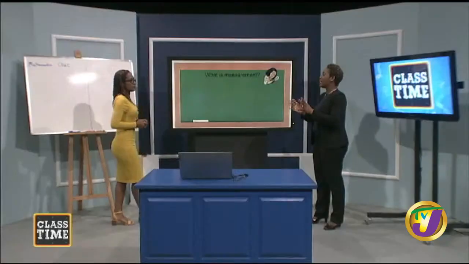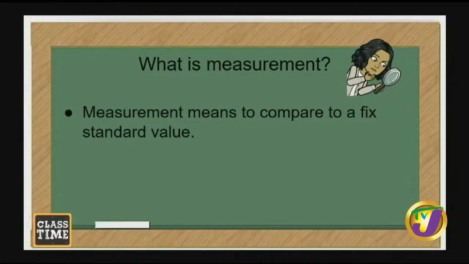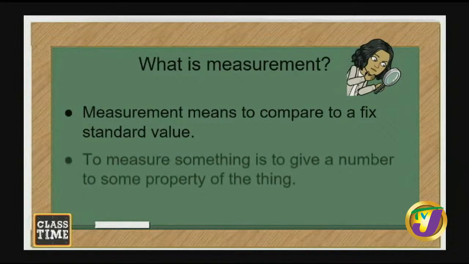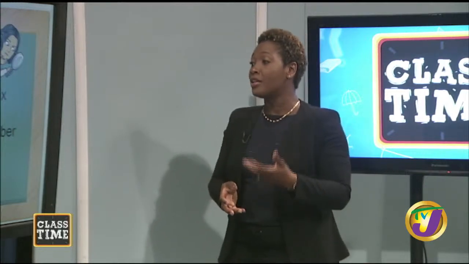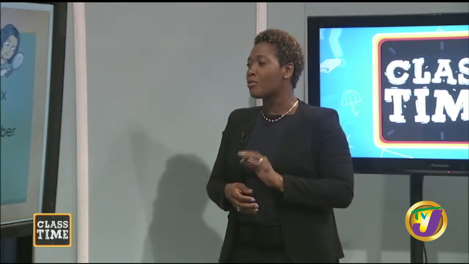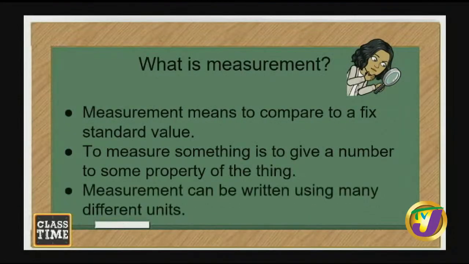All right, let's define it. So measurement means to compare to a fixed standard value. What does that mean? Like you have to have some designated measure of something to compare it to. Yes. It also means to measure something is to give a number, as you said, to some property of the thing. And measurement can be written using many different units. We're going to take a look at some of that type of measurement.